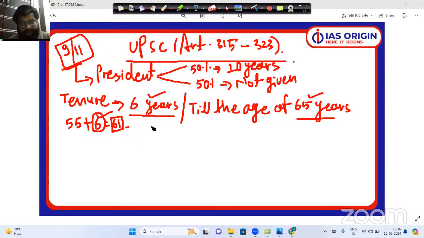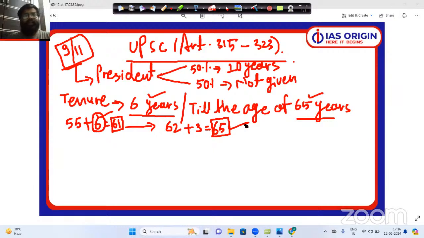Or let's take a different scenario here. If you are appointed as a UPSC member or chairman at the age of 62, will you be able to complete your 6 years of tenure? No, you will not. You will complete just 3 years of tenure, because after 3 years you will turn 65.